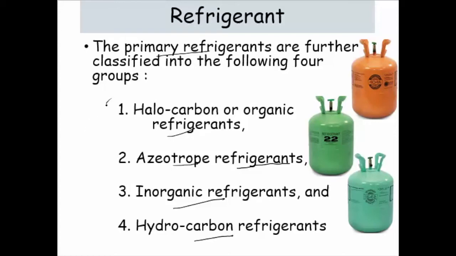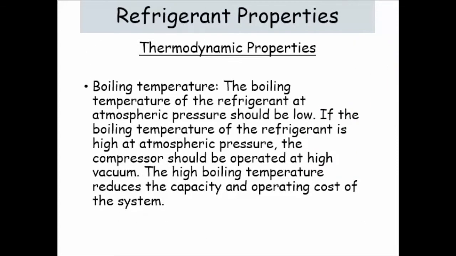These are the four types of refrigerants which we will discuss in this class, and we'll discuss the nomenclature for all these refrigerants. ठीक है, इन सभी का nomenclature भी discuss करना है हमने. Okay, then